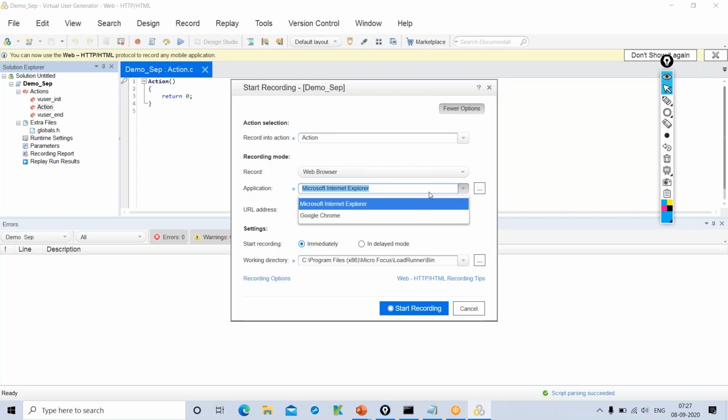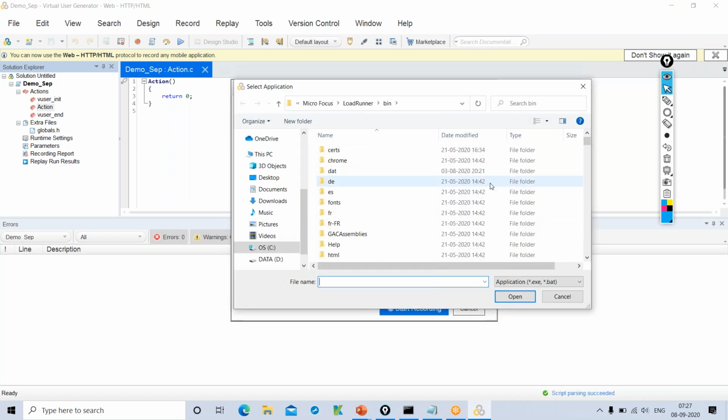If you click on this browse option here, it would ask us to select the application file, the exe file you get when you install the browser. That application file path we have to give here. For example, if I download Firefox in future, wherever the path is, I have to give that path here so that it will trigger that browser from there.